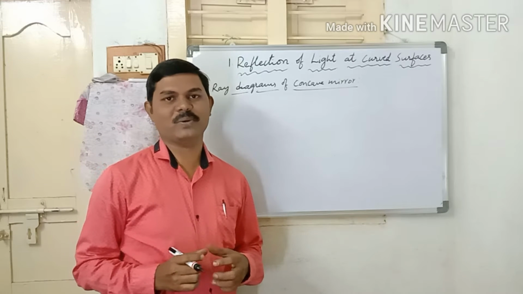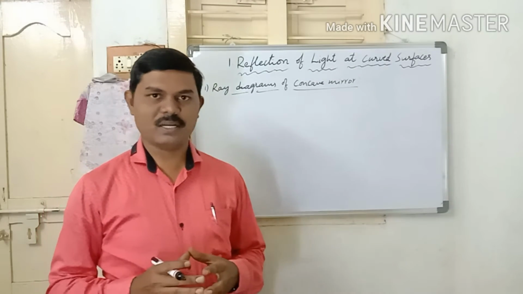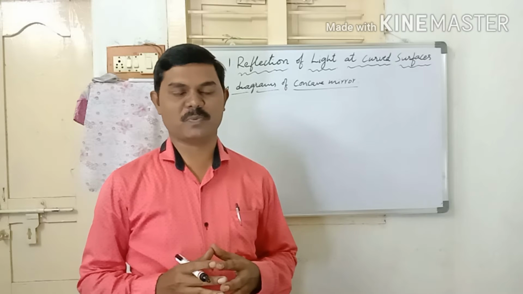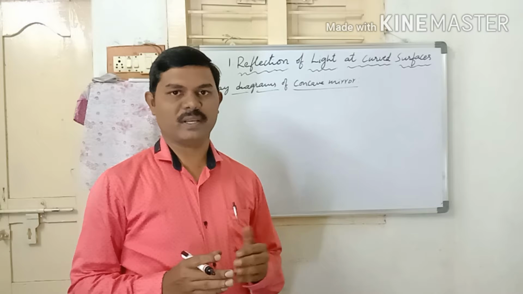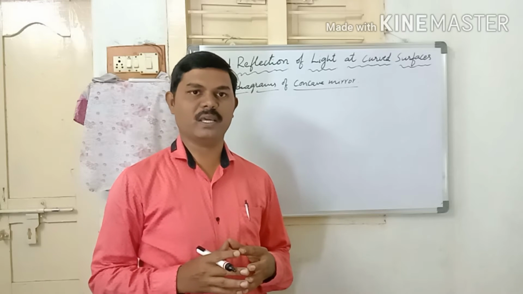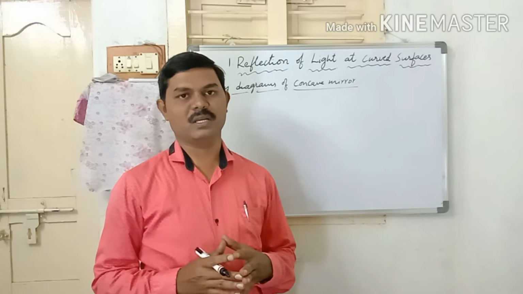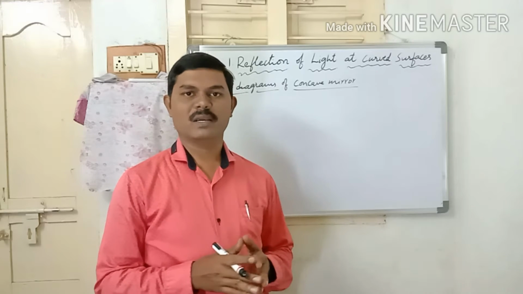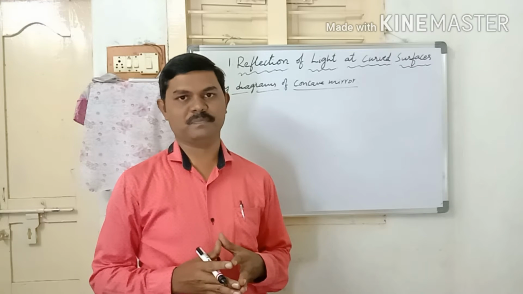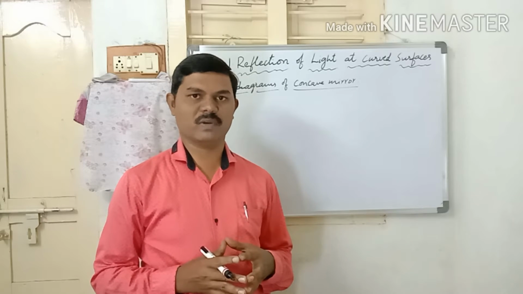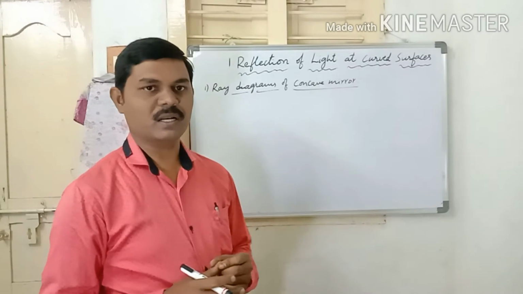Hi children, how are you? Yesterday we discussed ray diagrams of a concave mirror at three different places where the object is placed on the principal axis and where the image is formed. Let us recall: when the object is placed at infinity, the image is formed at focus. When the object is placed beyond the center of curvature, the image is formed between F and C. When the object is placed at the center of curvature, the image is also formed at the center of curvature, and the characteristics of the image we have also seen. Today we will continue our topic, ray diagrams of concave mirror.